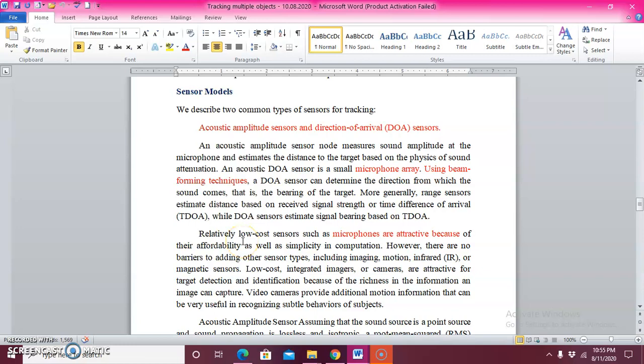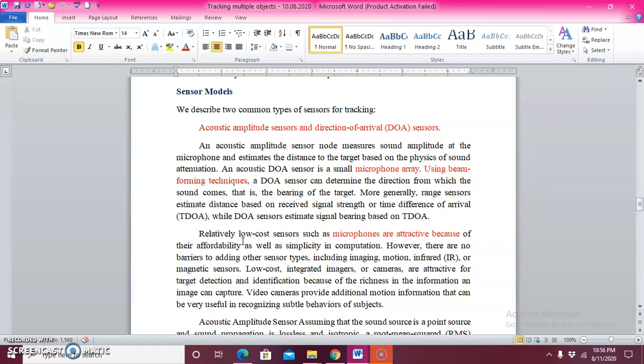The sensor models. Actually, for the tracking mechanism, we have two sensor models. The first one is called DOA. The other one is called TDOA. What is DOA? DOA is nothing but acoustic amplitude sensors and direction of arrival. So for this particular model, we have both direction as well as acoustic. Two types of sensor models they have used.